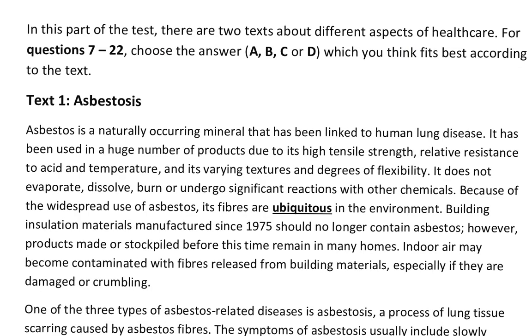Alright, so first paragraph. Asbestos is a naturally occurring mineral that has been linked to human lung disease. It has been used in a huge number of products due to its high tensile strength, relative resistance to acid and temperature, and its varying textures and degrees of fusibility. It does not evaporate, dissolve, burn, or undergo significant reactions with other chemicals. Because of the widespread use of asbestos, its fibers are ubiquitous in the environment.